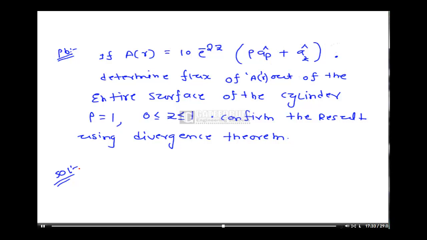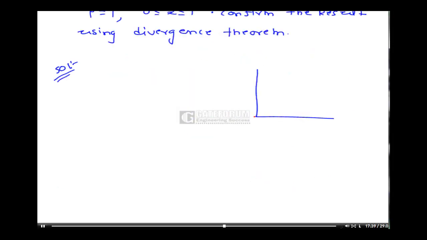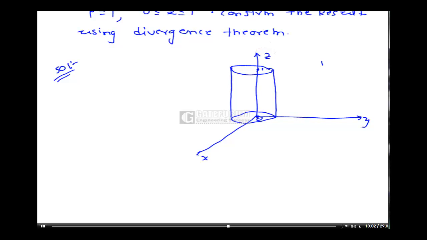So rho is equal to 1, z is 0 to 1. Suppose if you draw a figure x, y, z. Since z is equal to 0 means the cylinder lies from 0 to 1. So like this. The bottom surface is at z is equal to 0, top surface is at z is equal to 1. What is the radius? Radius is equal to 1. Rho is equal to 1, 0 less than z less than 1. Phi we know, 0 less than phi less than 2 pi. That is constant for cylindrical coordinate system.